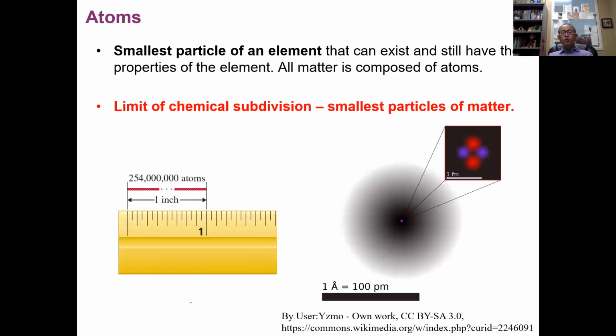Now, after we briefly talk about the symbols, we want to introduce the basic units of chemistry, the basic tiny building block of chemistry. We know chemistry is the study of matter, but all the matter around us is constructed from the smallest building block, and that is called atoms. Atoms are the smallest particle of an element that can exist and still have the properties of the element. So basically, atoms are the smallest particle we're going to study in chemistry.